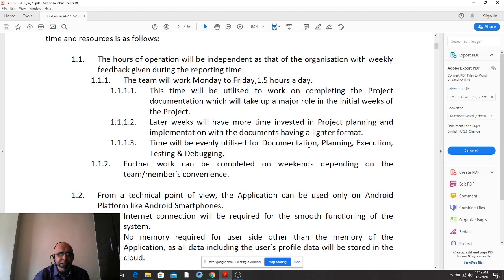Business and technical environment suggests how you will go about the work. The team will work from Monday to Friday, 1.5 hours a day. Now, if we had given 1.5 hours a day, we would have completed all the assignments by this date.